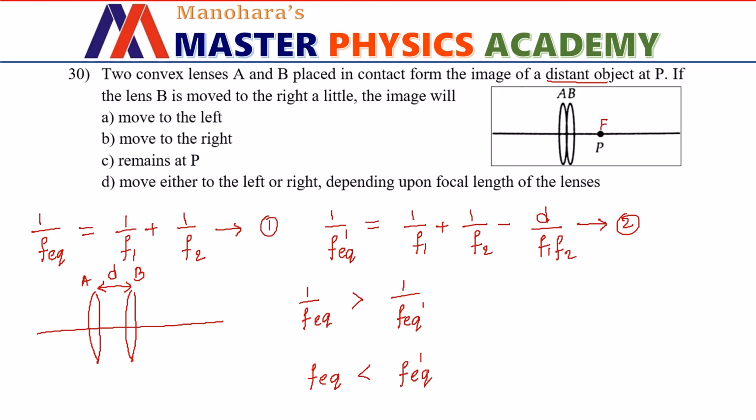Now in this second case, the focal length has been increased. Okay, so therefore the image will be forming at the new principal focus, which is further away to the right. Therefore the option we must pick is option B, which says move to the right.